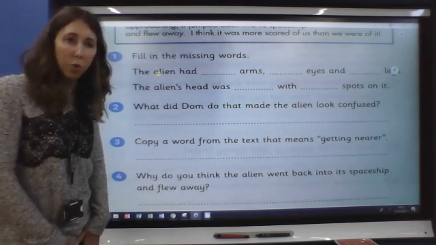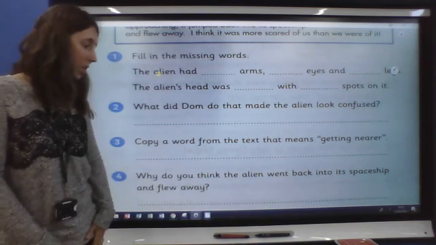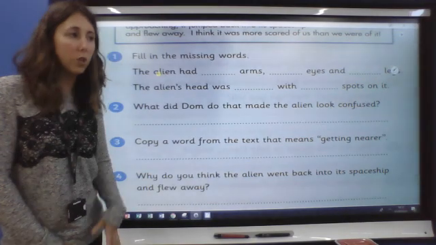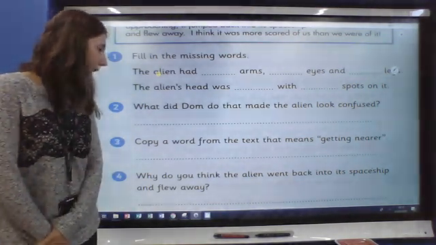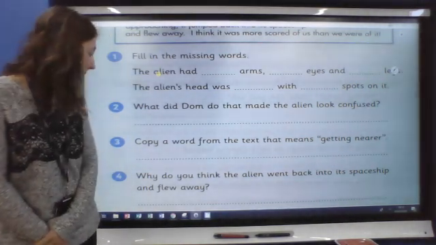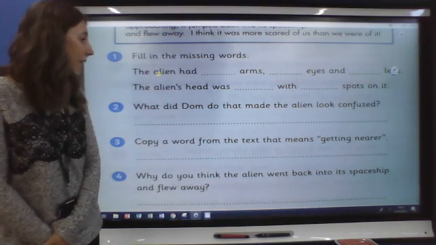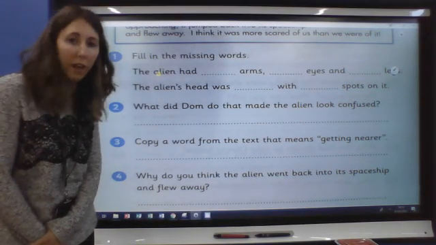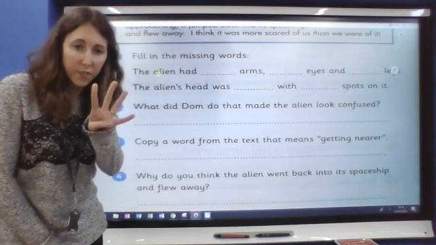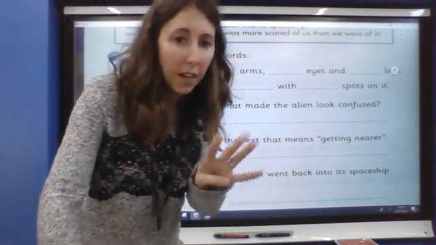And question 4, why do you think the alien went back into its spaceship and flew away? So that one is more of an inference question, isn't it? It doesn't tell us why. We've got to use what we know and try to infer some meaning. Why do you think the alien went back into its spaceship and flew away? So 4 questions to do today. And I